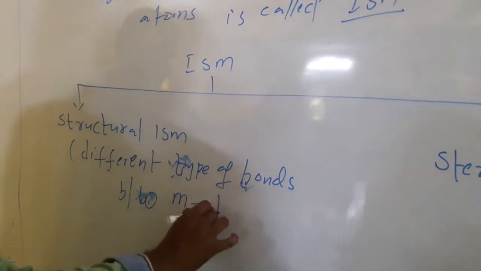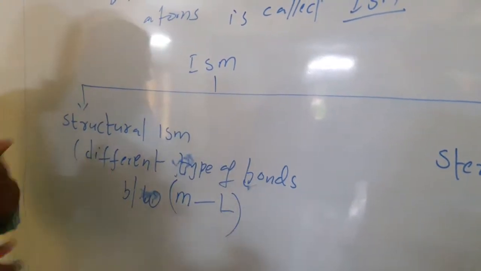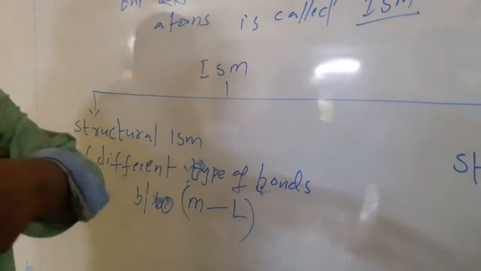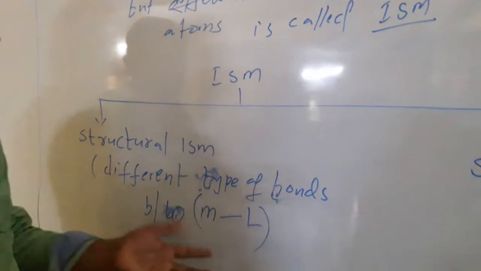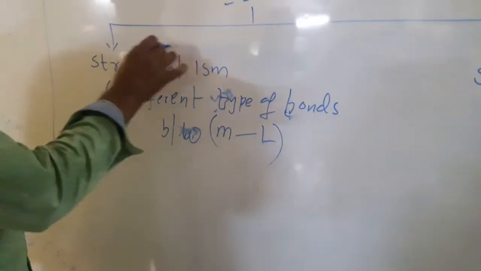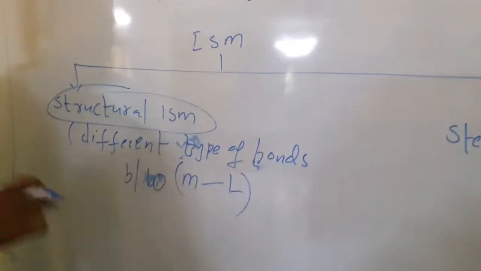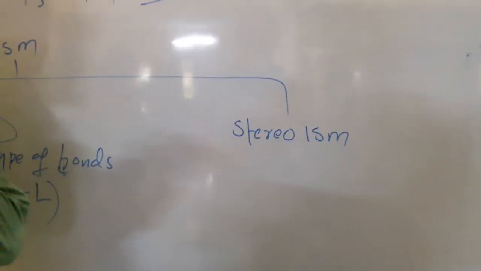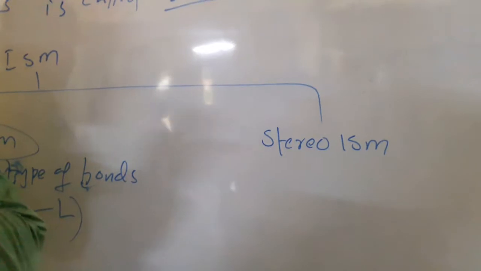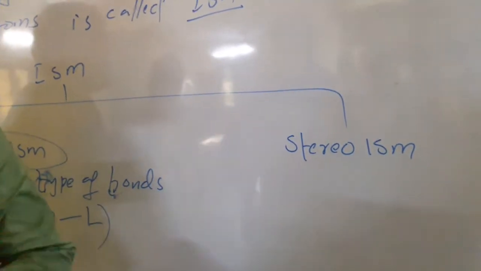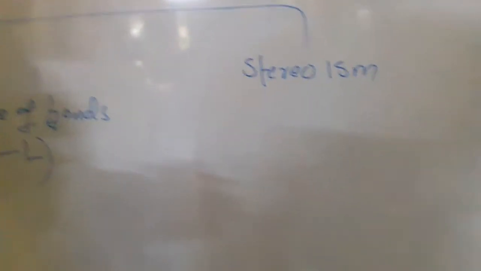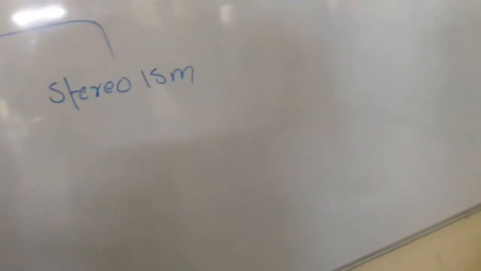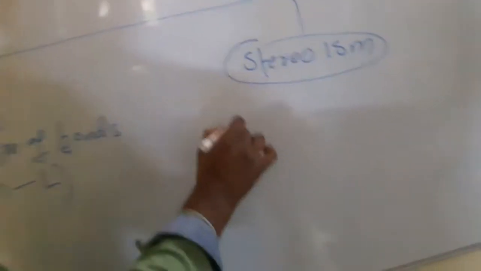Whereas in the case of stereoisomerism, the metal-ligand bonds are the same, but the spatial arrangement of ligands is different.